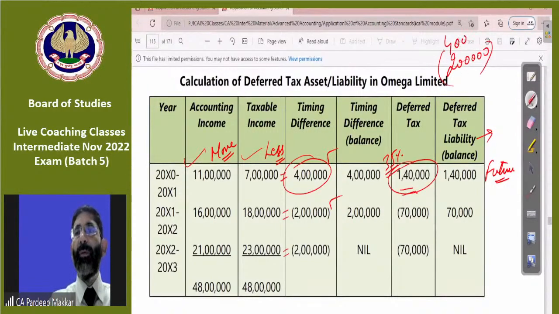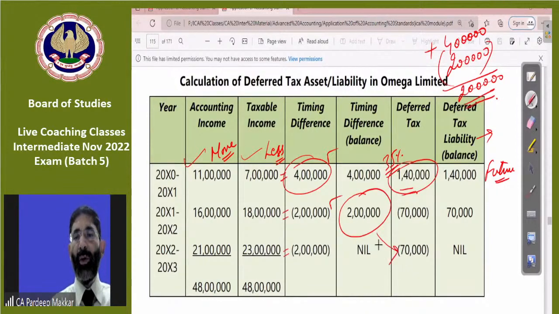But in the first year, it is 4 lakh positive. So out of that 4 lakh positive, we have adjusted this 2 lakh. So net is 2 lakh. How does this 2 lakh come? This is a positive amount, this was negative. So we have calculated it as 4 lakh minus 2 lakh. So on this 2 lakh we have to pay tax at the rate of 35%, that is 70,000.